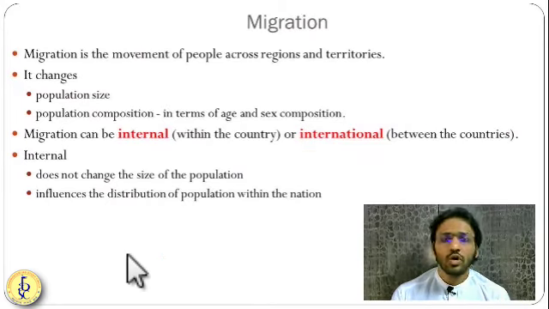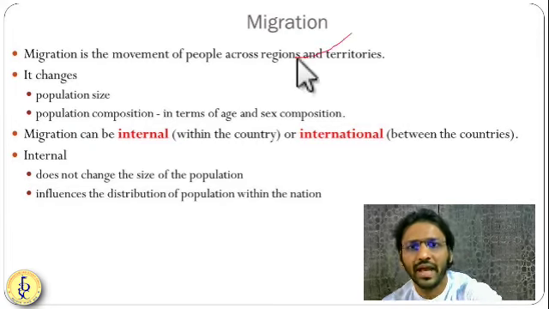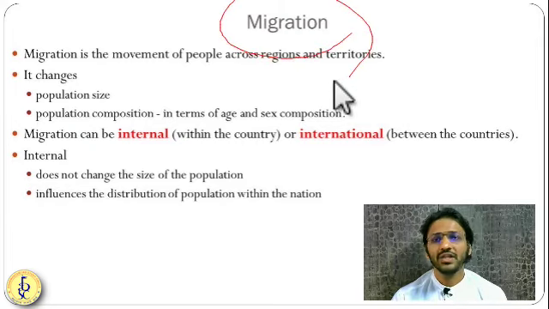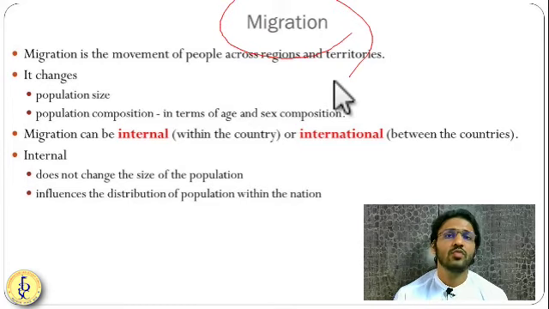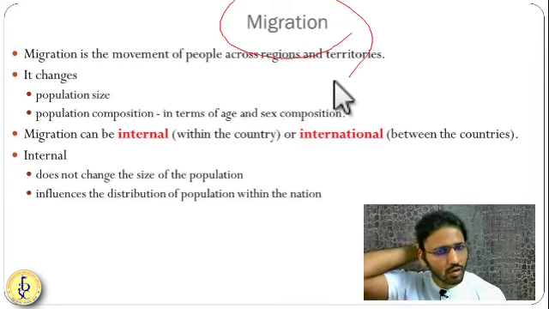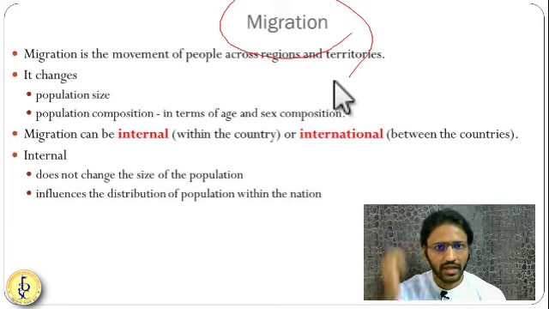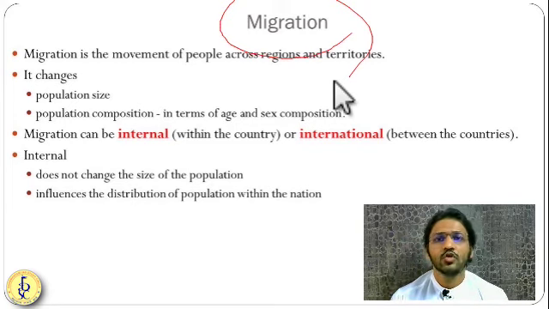So the third parameter of change in the population, or growth in the population, is migration. Migration is just people going from one area to another in search of opportunities like employment, or because of certain disasters like a war going on, earthquakes, a drought, or a sudden flood. So people will migrate from one area to another. Migration leads to change in the population size and population composition as well.